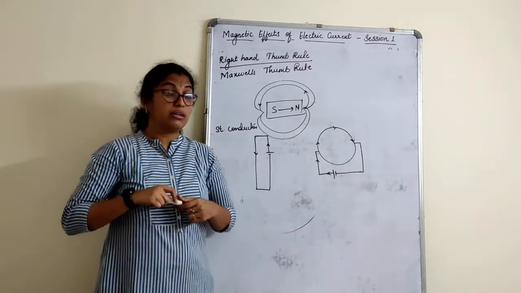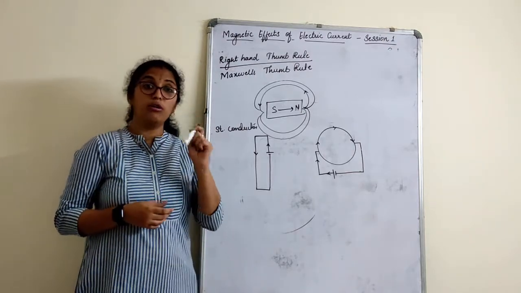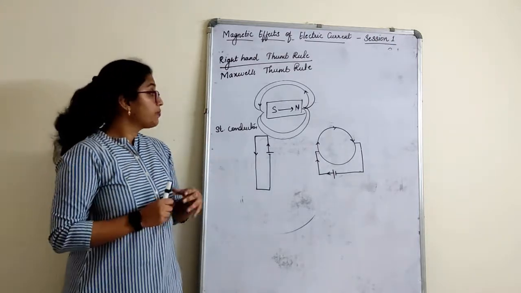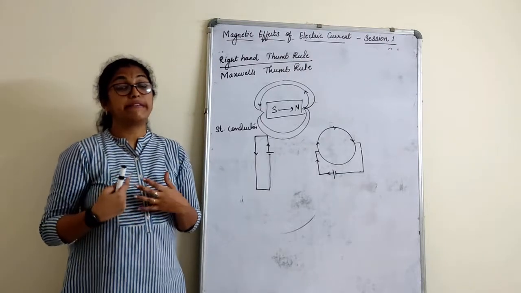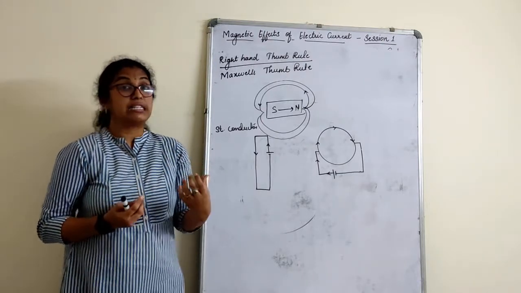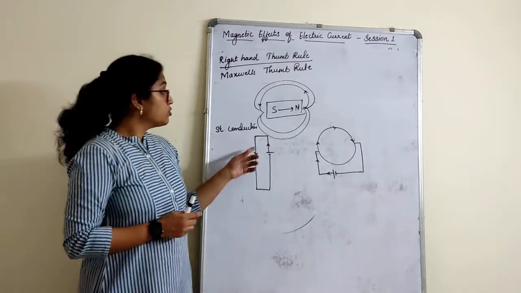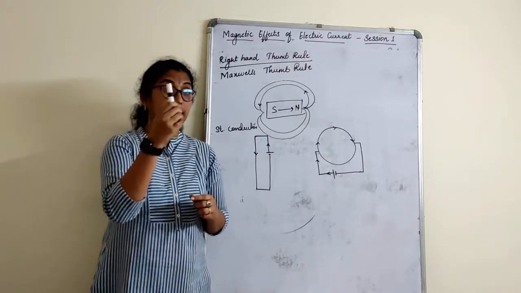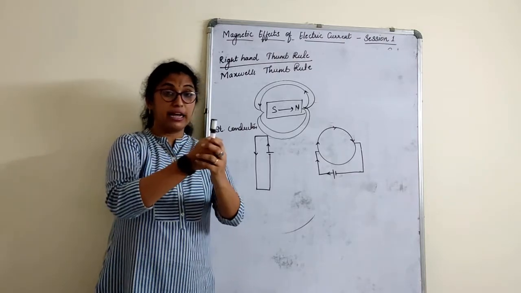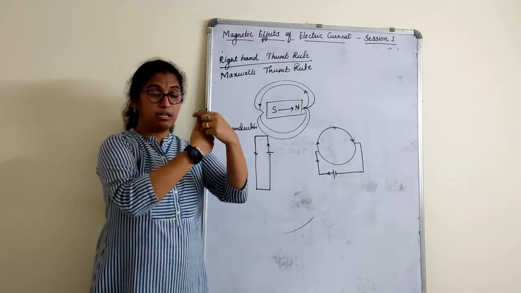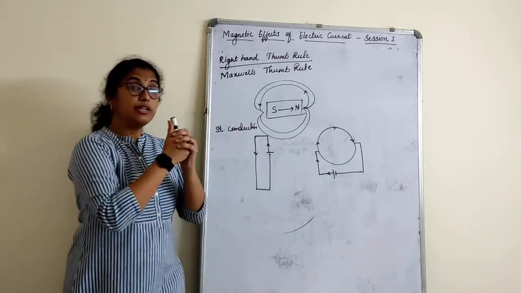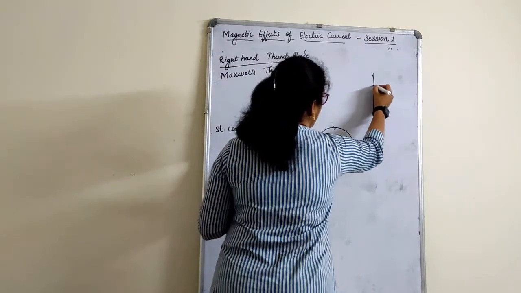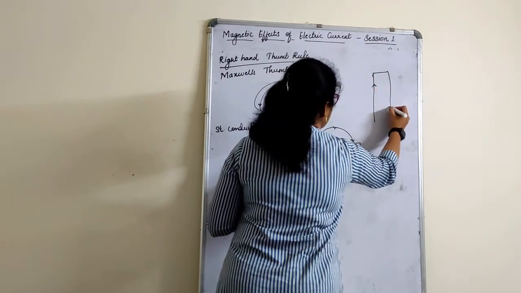So the right hand thumb rule tells us that, imagine you are holding a conductor in your right hand, compulsorily the right hand only. Why not the left hand? Because that will not give the direction of current and magnetic field lines correctly. So what Maxwell told us in the right hand thumb rule is, imagine that you are holding a conductor in your right hand in such a way that your thumb is pointing upwards, right? You all can do that along with me. So when you hold a conductor in your right hand, let me also draw here.